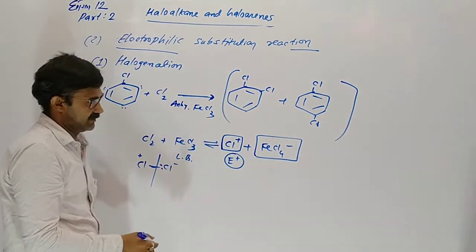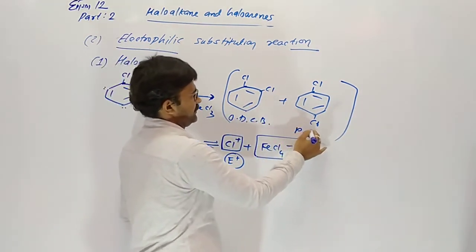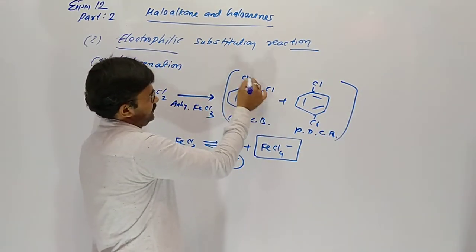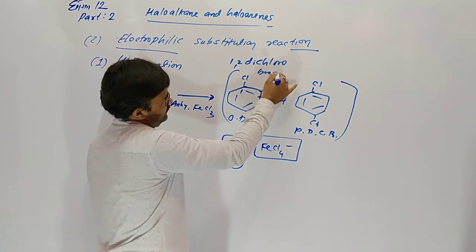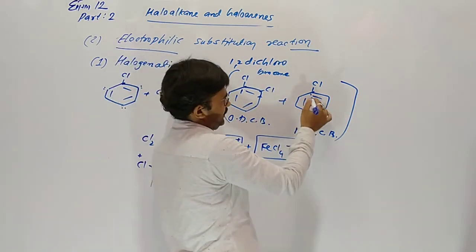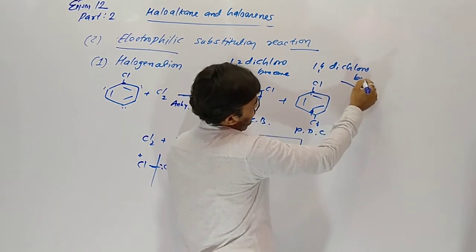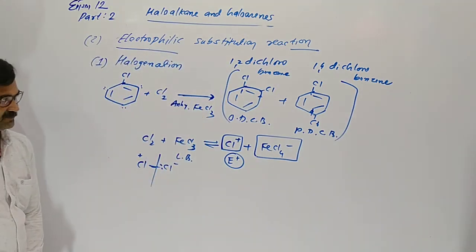So it gives a mixture of ortho-dichlorobenzene and para-dichlorobenzene. In IUPAC, 1,2-dichlorobenzene. This one is 1,4-dichlorobenzene. Understood?